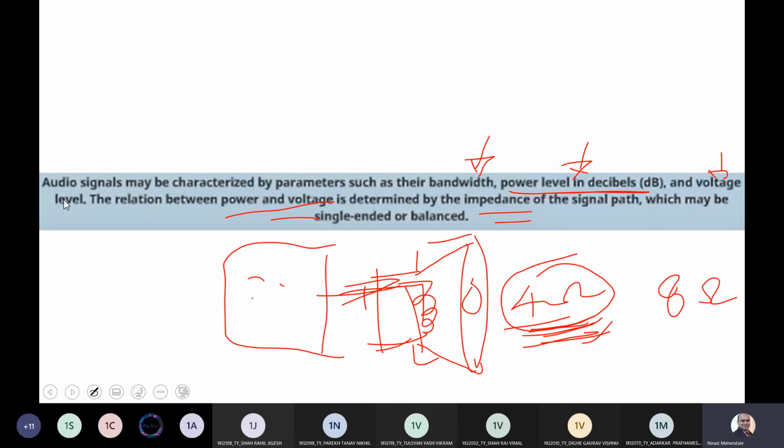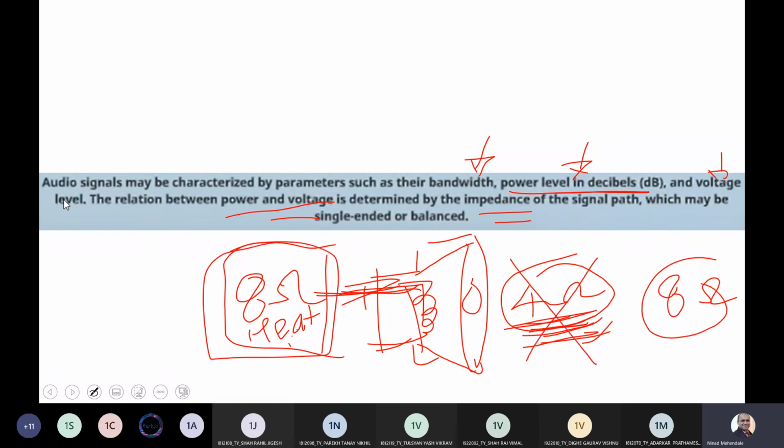तो अगर एम्पलीफायर बना हुआ है 8 ओम के स्पीकर के लिए and if you connect a 4 ohm speaker, करंट सिंक हो जाएगा और एम्पलीफायर लोड हो जाएगा, एम्पलीफायर हीट हो जाएगा और साउंड अच्छे से नहीं आएगा. So there is a concept of impedance matching or maximum power transfer, which will only happen if you connect an 8 ohm speaker to an 8 ohm amplifier.